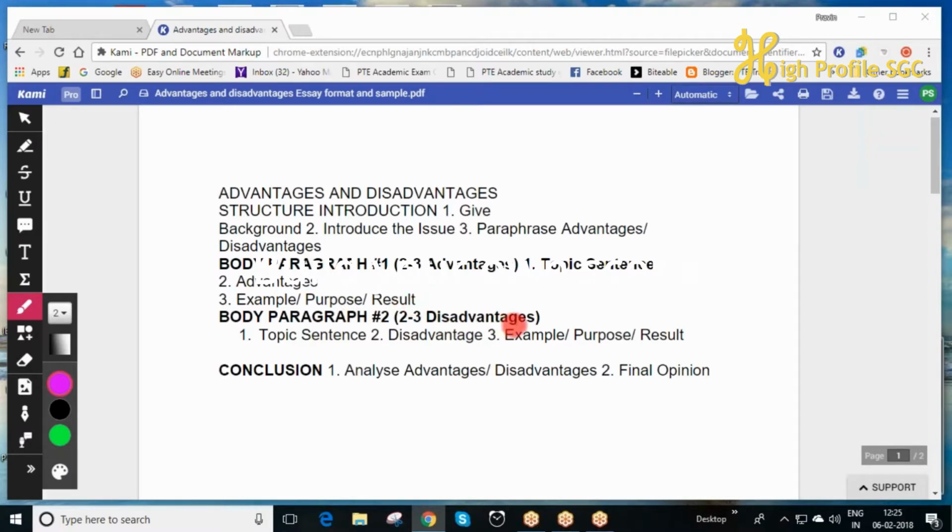Body paragraph 2 will have disadvantages, 2 to 3. Advantages also we write 2 to 3. The topic sentence says there are certain demerits. Disadvantages, with example, purpose, result. This is what we'll write. Conclusion: analyze advantages and disadvantages and take a final stand.